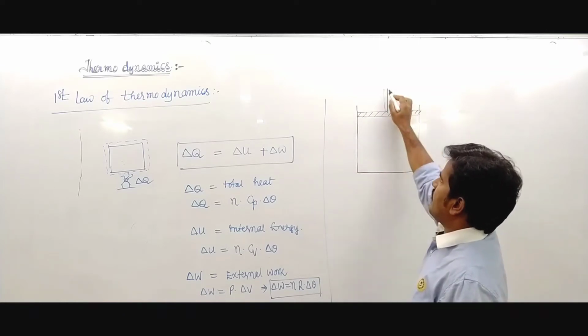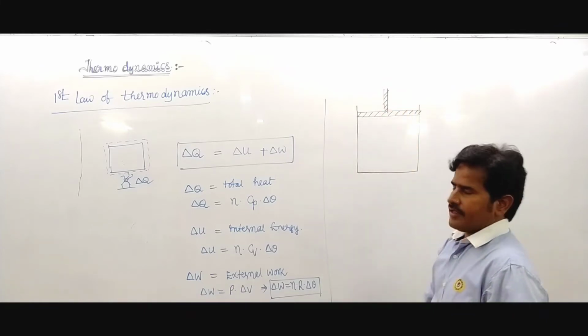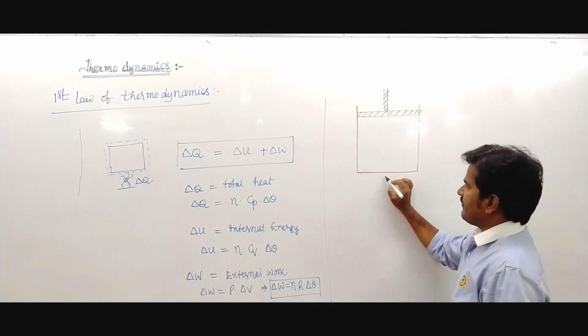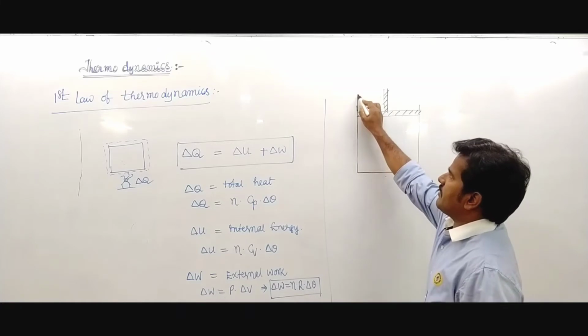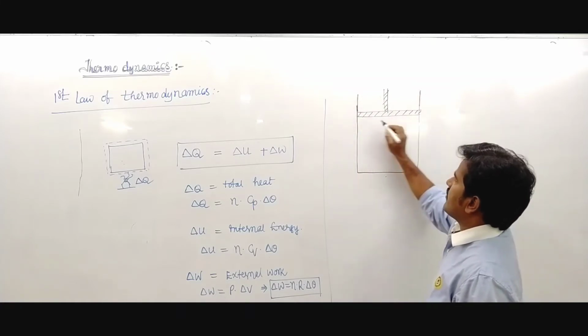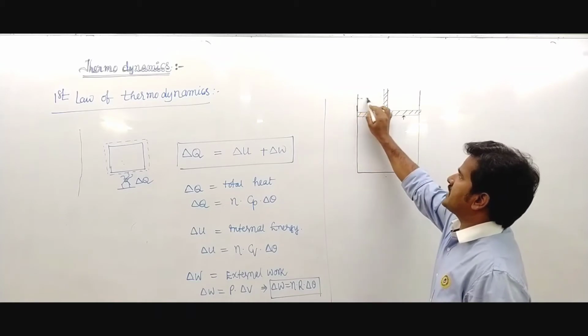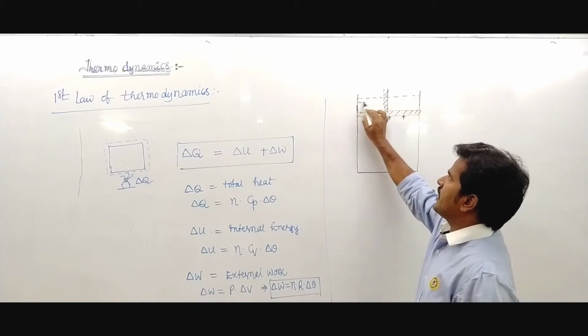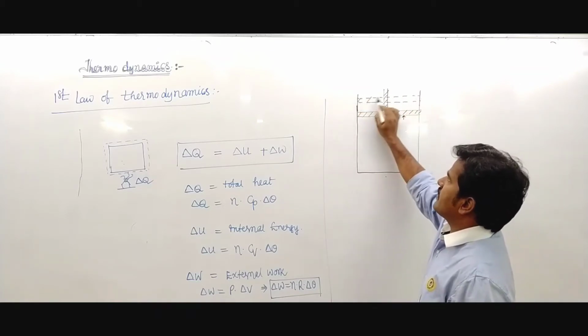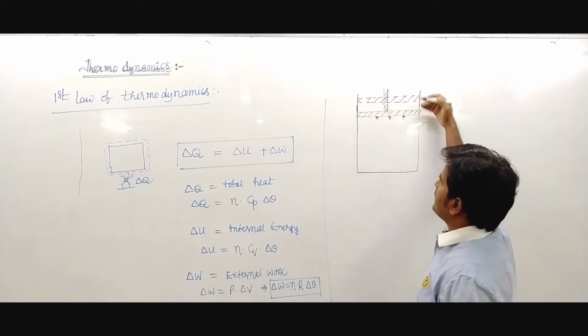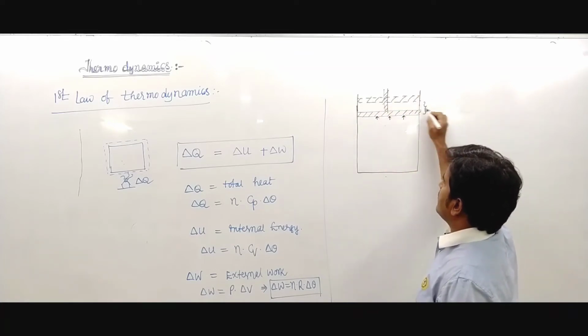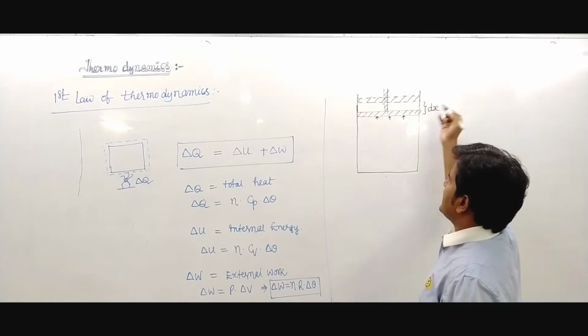Here the pressure and volume are P and V. When heat is given to the system, the piston is shifted from here to here. This displacement is dx.